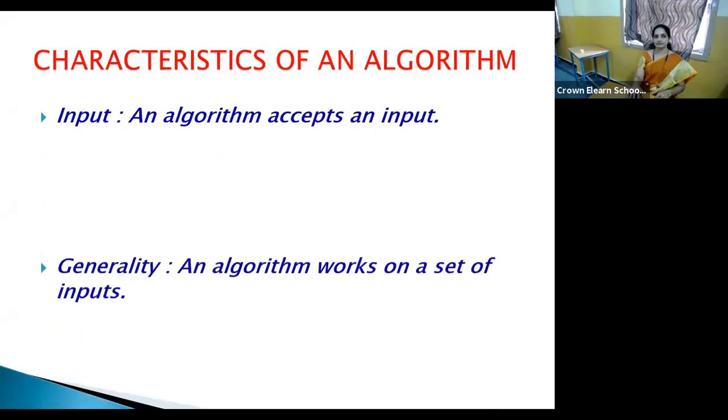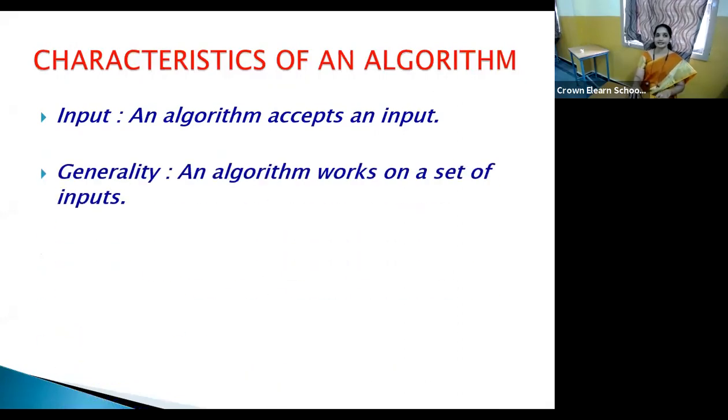Then the next characteristic is generality. Usually an algorithm works on a set of inputs, whatever the set of inputs or the single input applied to the algorithm, that gets processed so that your task gets over or the problem gets solved.